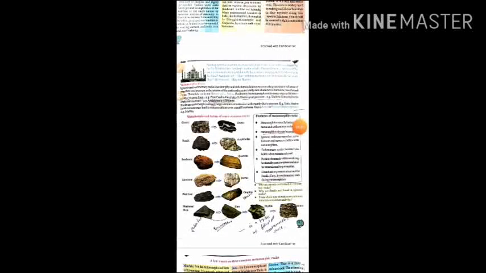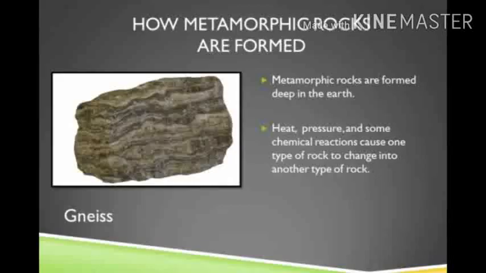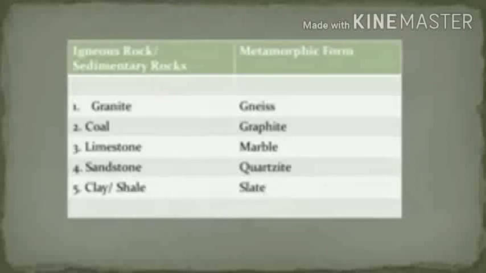Now we discuss metamorphic rock. Metamorphic rocks are formed by rocks coming under great pressure and high temperatures. These temperatures and pressures are found under mountains and volcanoes, especially when continental plates move together. So, metamorphic rocks can transform from one rock to another rock. This is known as metamorphic rock.